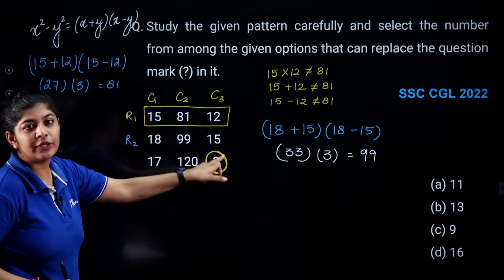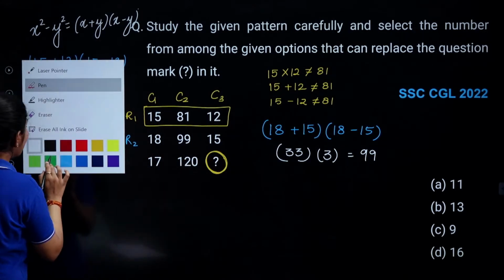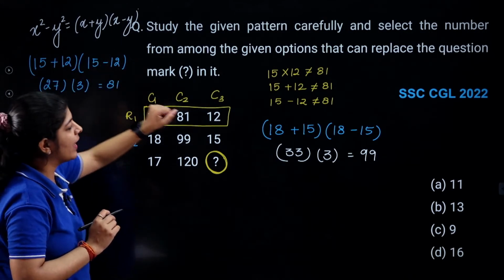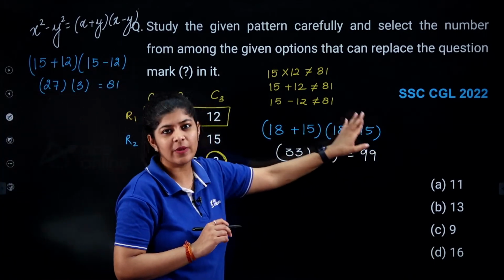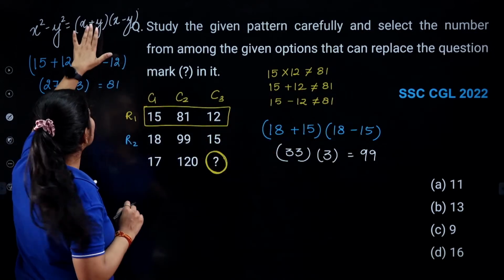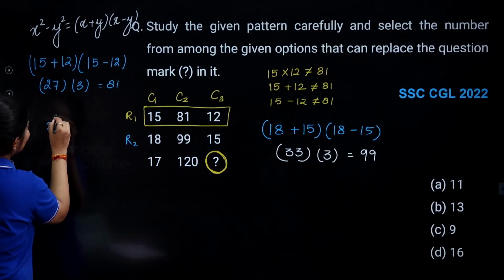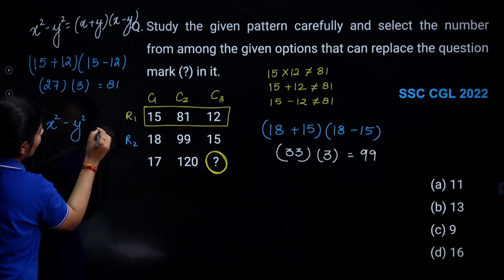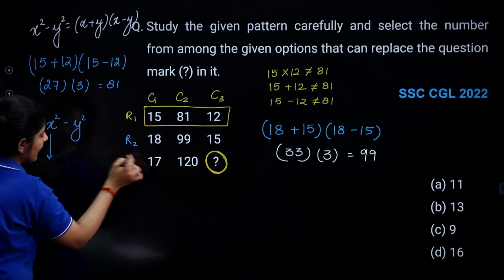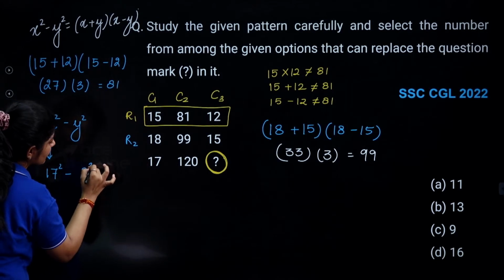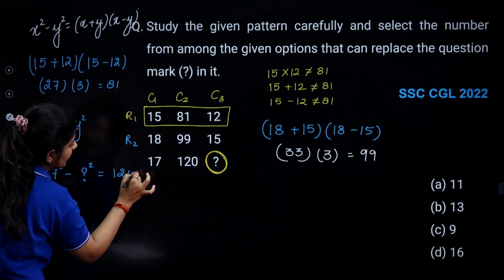Now what we need to do, we need to identify this one. So as I can see that here we are having x plus y, x minus y, x plus y, x minus y. So can I directly write it as x square minus y square? So here I can write x square minus y square, so here the value of x is given as 17 square minus question mark square is given as 120.